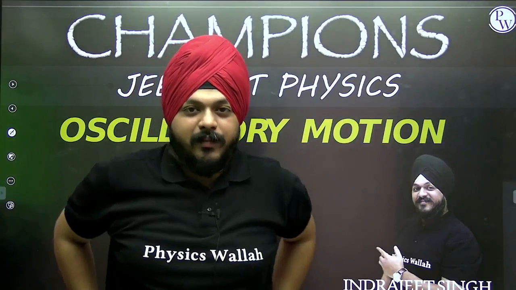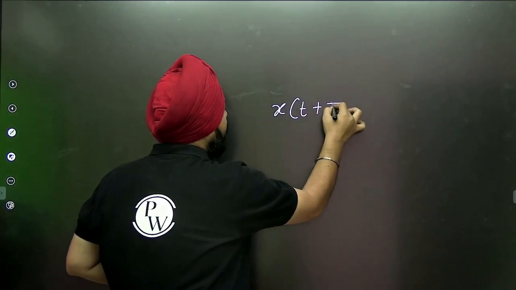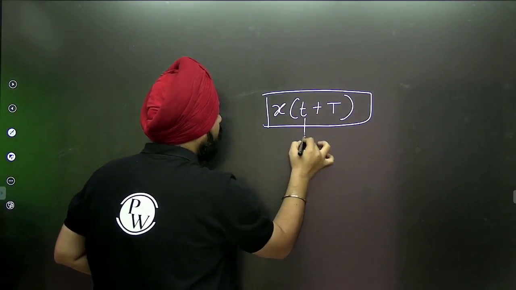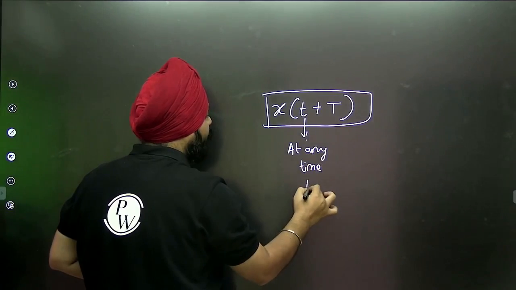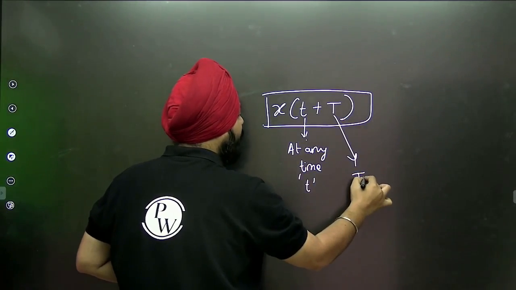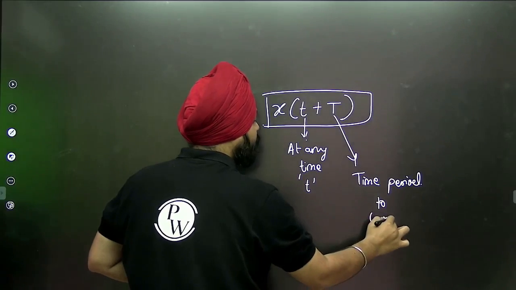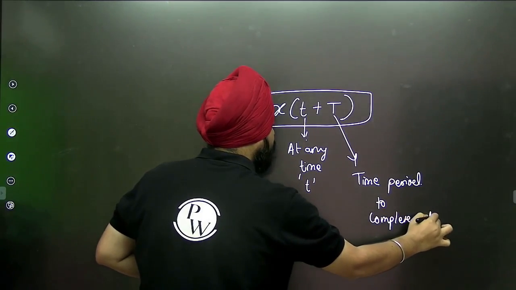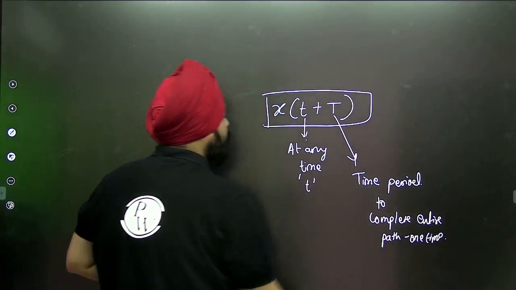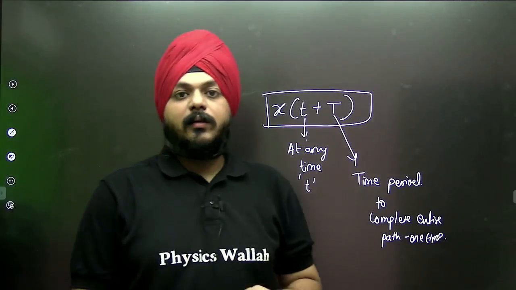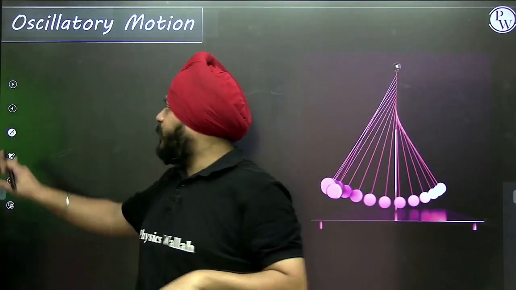It is a function of time. Again, if I want to justify this, x is equal to t plus capital T. At any time t, if you want to find the position of a particle, this is the time period for one revolution. The periodic motion is a function of time. Oscillatory motion.